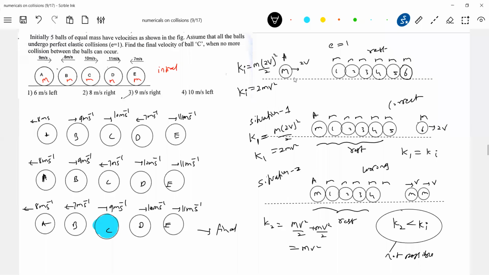When you are checking which collision is possible, is just linear momentum sufficient? Look at initial momentum, 2mv. Final momentum also 2mv. Momentum is conserved. But to check whether the assumption you made in each situation is right or wrong, you should also take help of the kinetic energy. Because in elastic collision, kinetic energy is conserved. These are all basics which you are going to use in the application problems.